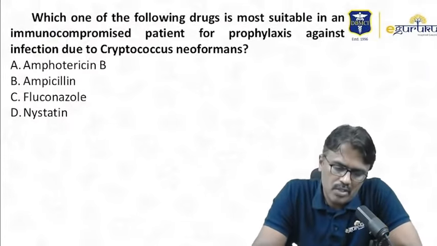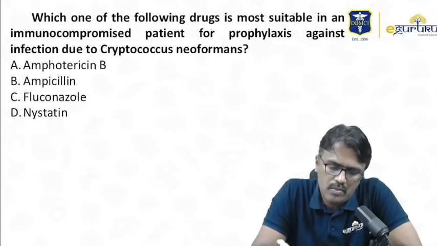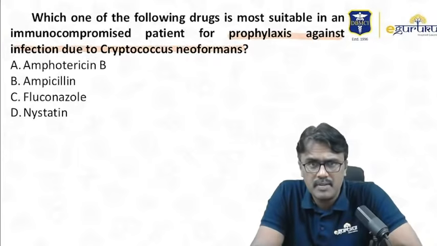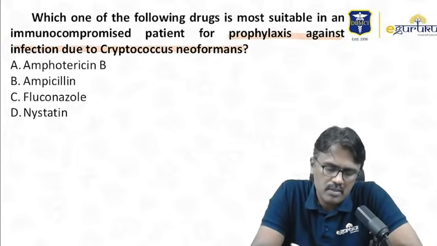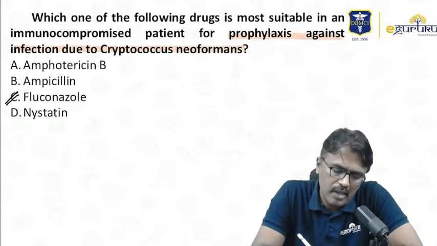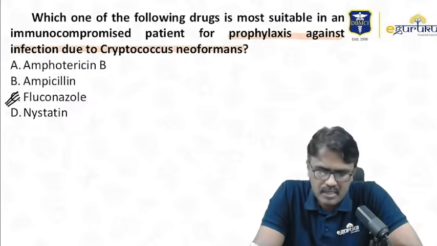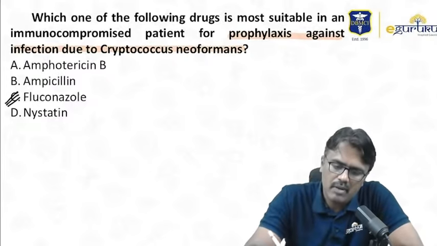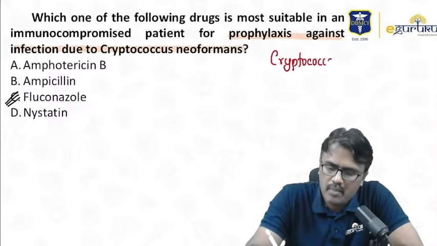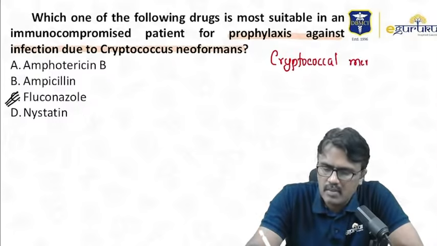Moving on to the question, which one of the following drug is most suitable in an immunocompromised patient for prophylaxis against infection due to Cryptococcus? I have told you already, for Cryptococcus neoformans, the prophylaxis is fluconazole because it's an oral drug easily given. Suppose the question is, patient is having cryptococcal meningitis. So it's an emergency.